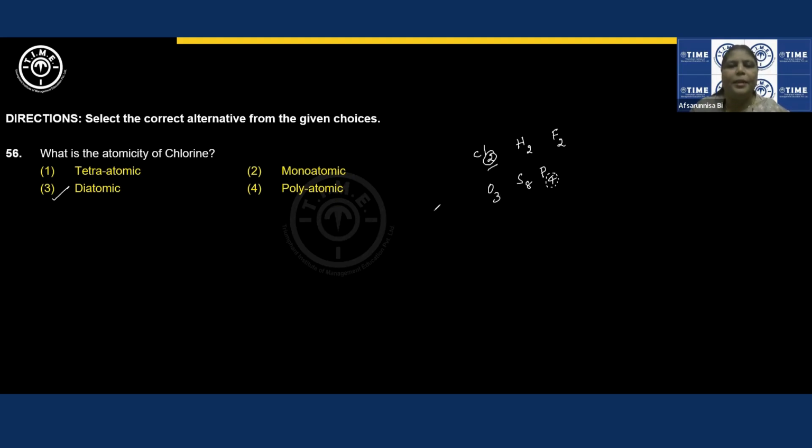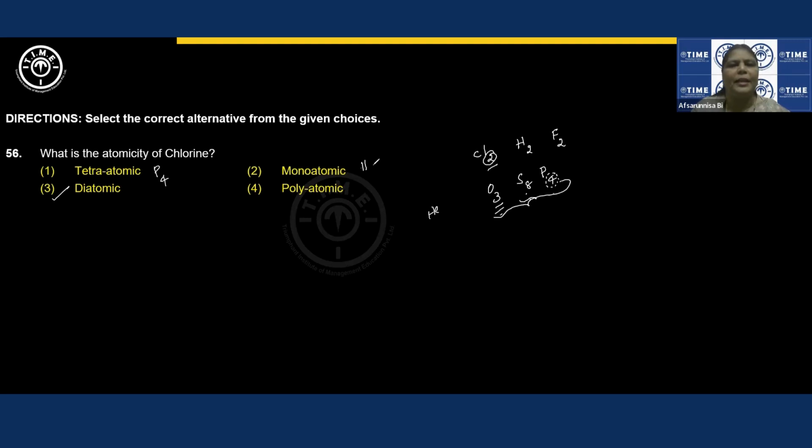Diatomic. If I write helium, this is monoatomic. This is triatomic in nature. Any value greater than 2, we consider it as polyatomic. All these come under the category of polyatomic. Tetraatomic, octatomic, right? So for tetraatomic, the answer will be P4.